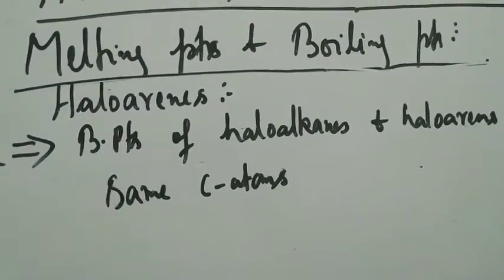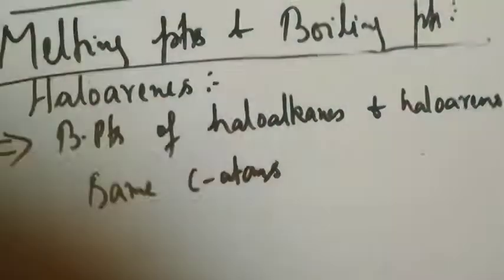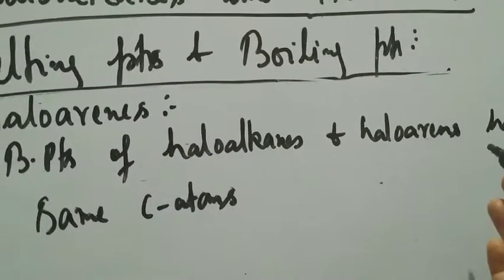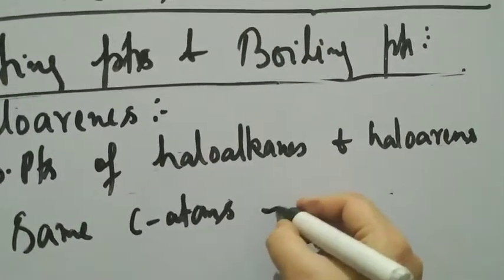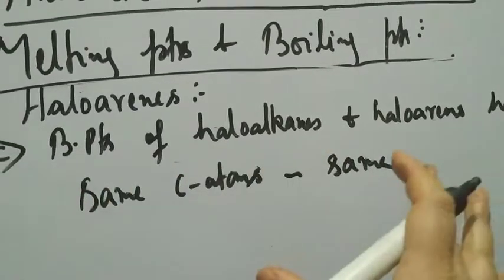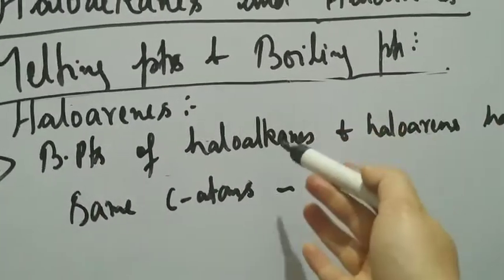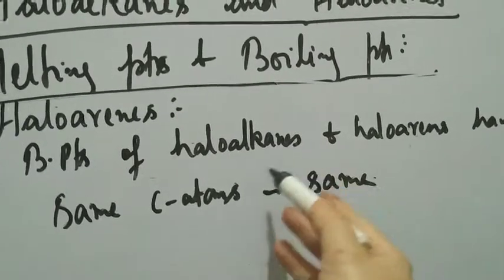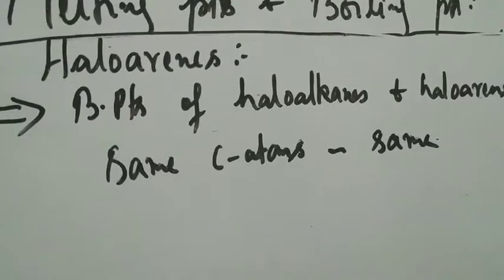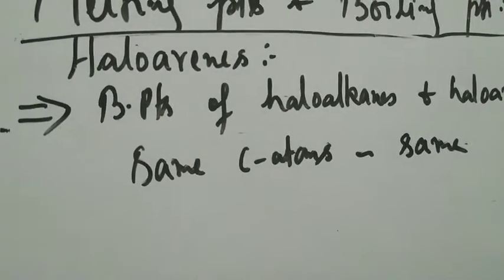There's a cyclopropane का एक compound है which is aromatic in nature. So boiling points of haloalkanes and haloarenes with the same carbon atoms are the same, right? Irrespective of the different chemistry, these are alkanes, these are arenes, but if the number of carbon atoms is the same, what we observe is that their boiling points are the same, right?